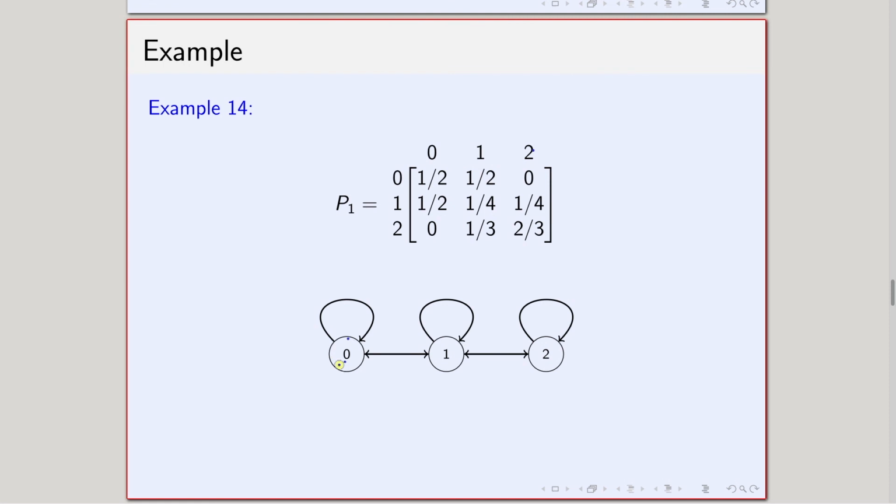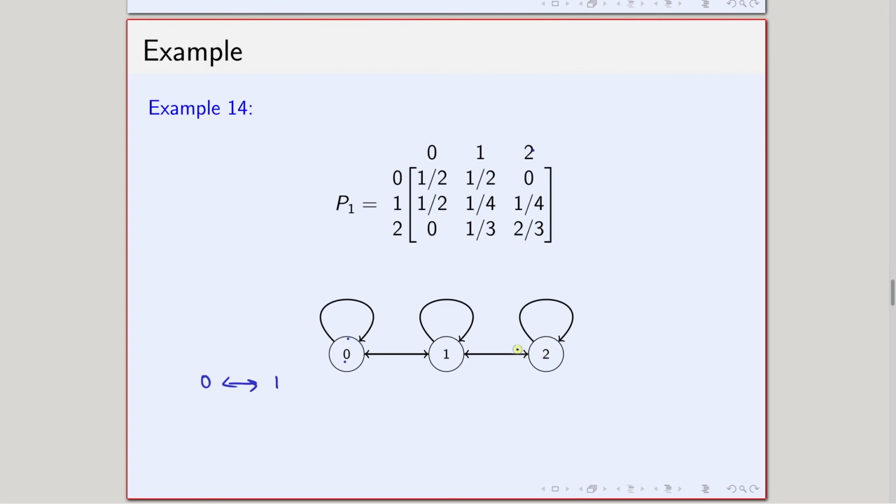So, that means state 0 and state 1 communicate among themselves. Both directions are possible, so 0 and 1 communicate.